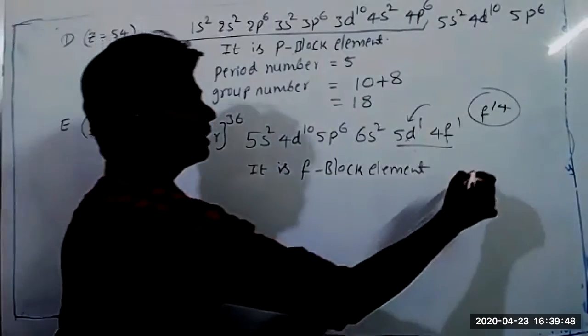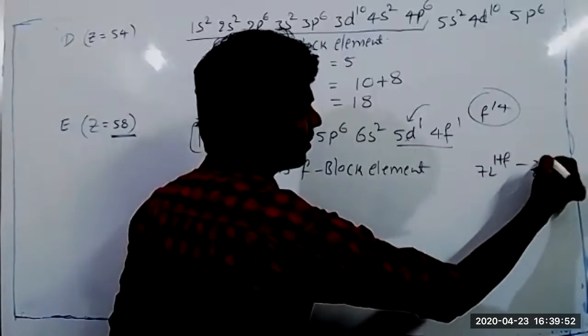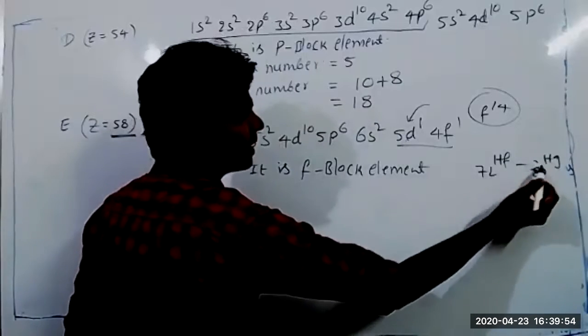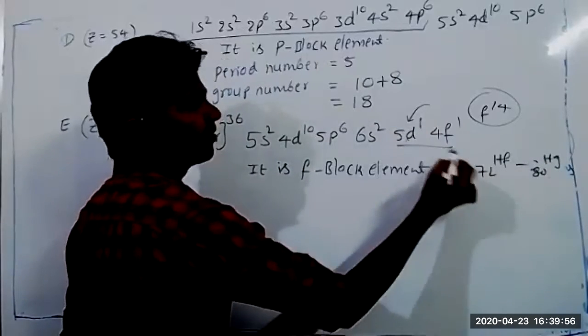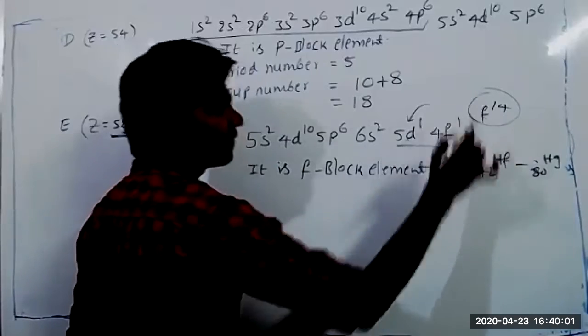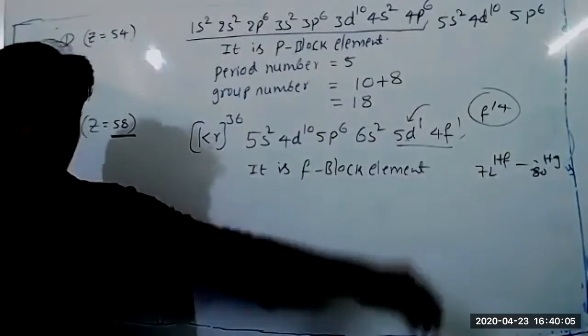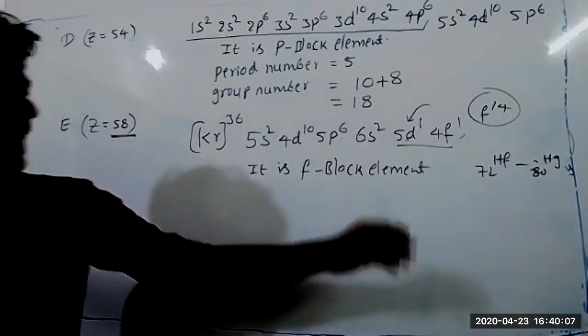Those are the elements we call hafnium 72 to mercury 80. In these elements, further only the d orbital is filled. Before filling the d orbital, the f orbital is completely filled with f14. If you write the electronic configurations of these elements, you will get an idea how to give electronic configurations for lanthanides and actinides.